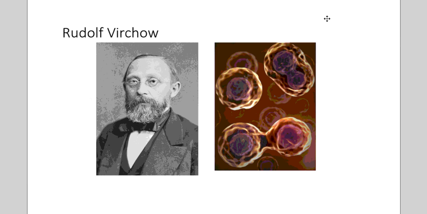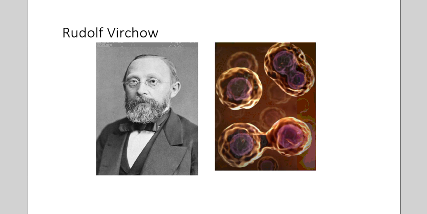And this man, Rudolf Virchow, claimed that all cells come from pre-existing cells. And so at this point in the history of science, they had already established that there's no such thing as spontaneous generation, meaning that life doesn't just spontaneously come about. And Virchow said, well, cells then must come from pre-existing cells. And so the work of all of these men